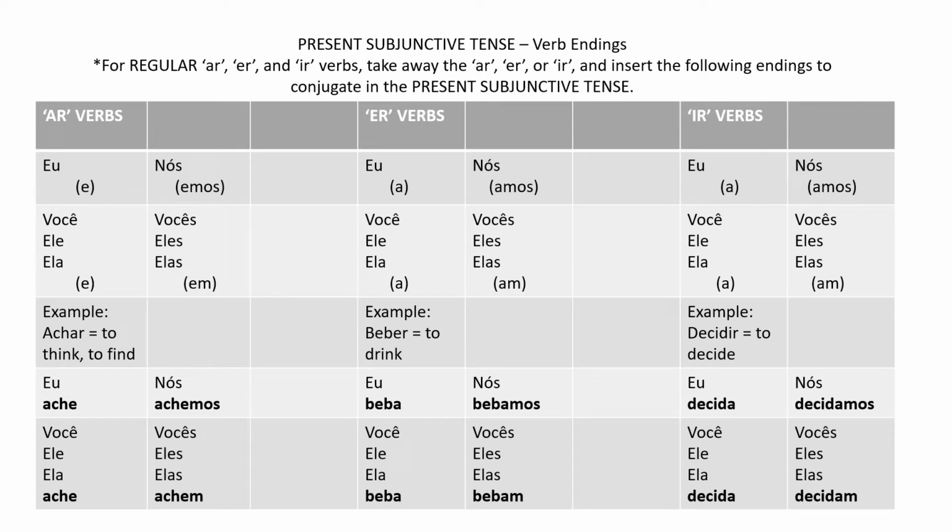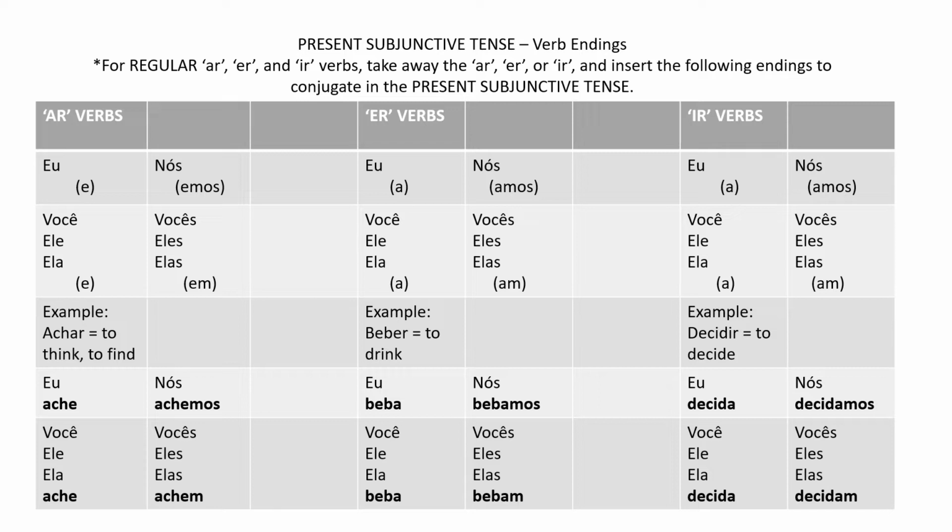All right, in this presentation, we will look at the verb endings for another verb tense. Super important, used all the time. If you really want to have a grasp on the Portuguese language, you need to understand and be able to use this subjunctive tense, as it's called. So what you'll find, this is the present subjunctive we're going to look at. There's also a past and future subjunctive, but for our purposes right now, the present subjunctive.